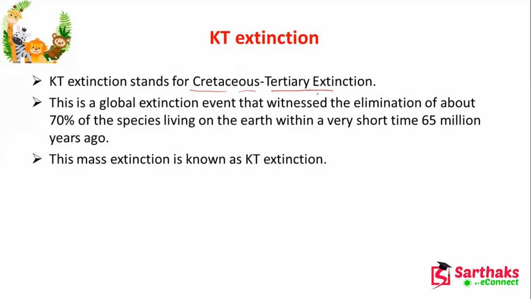Cretaceous Tertiary extinction. This is a global extinction event that witnessed the elimination of about 70% of species living on the earth within a very short time, 65 million years ago. And this mass extinction is known as KT extinction. Can you imagine, 70% of the species living on our earth? Within a very short time, 65 million years ago, they became extinct. So this is the KT extinction.